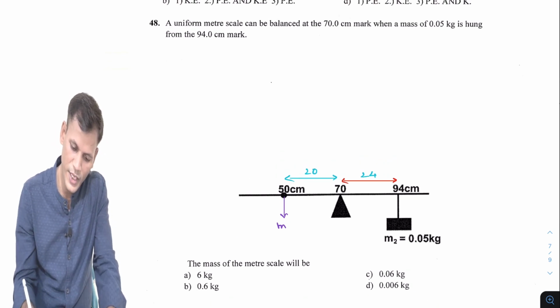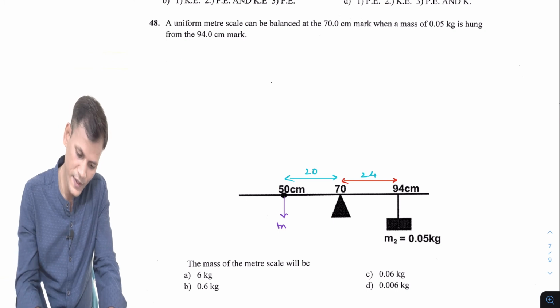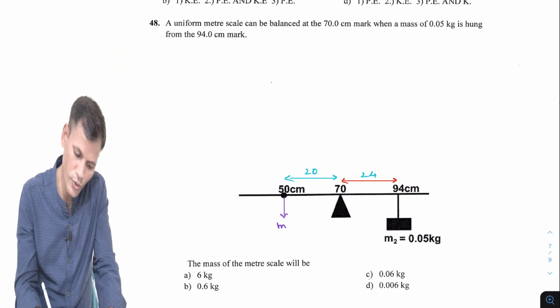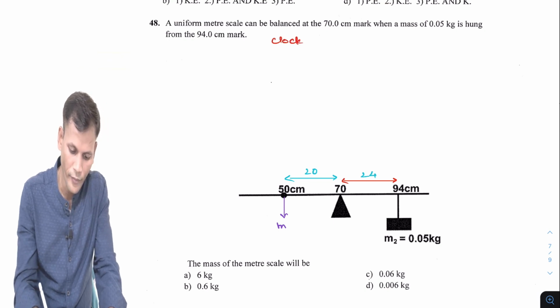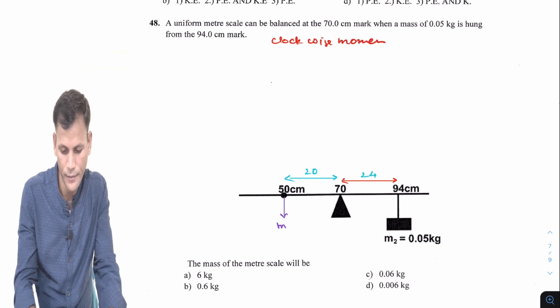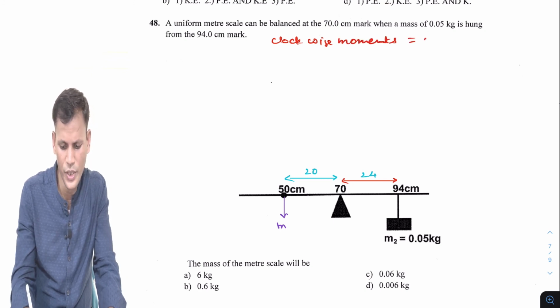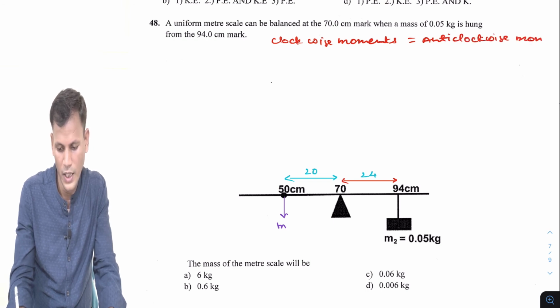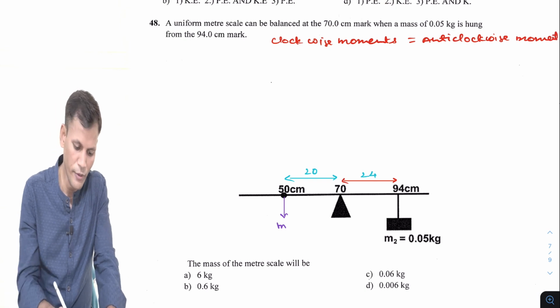So according to the law of moments, clockwise moment is equal to anti-clockwise moment. So what will we get?